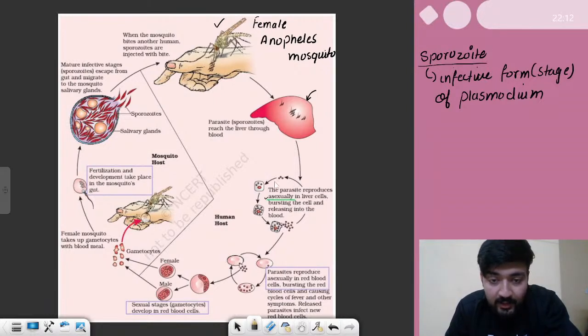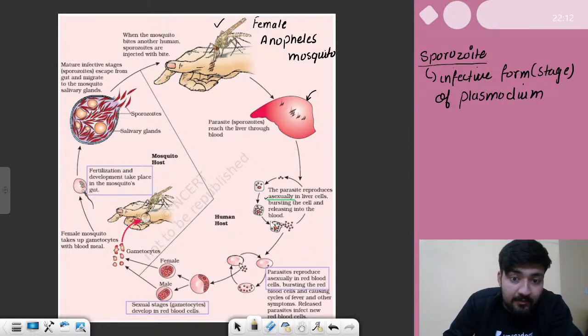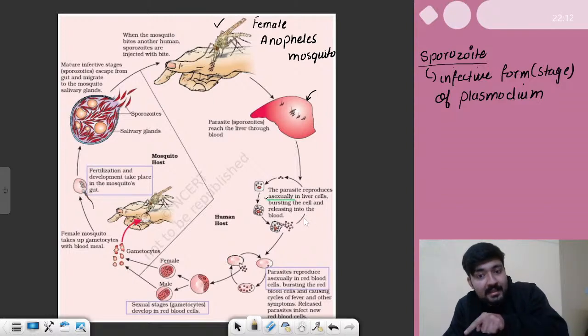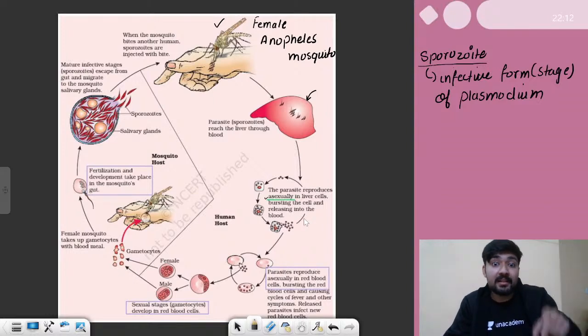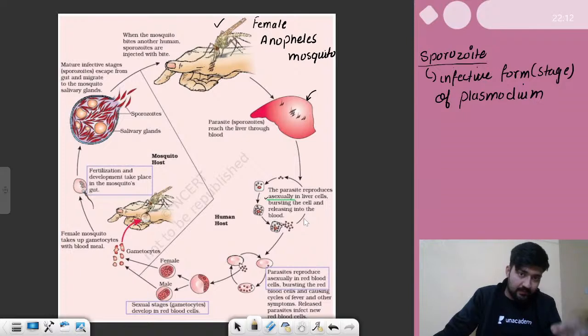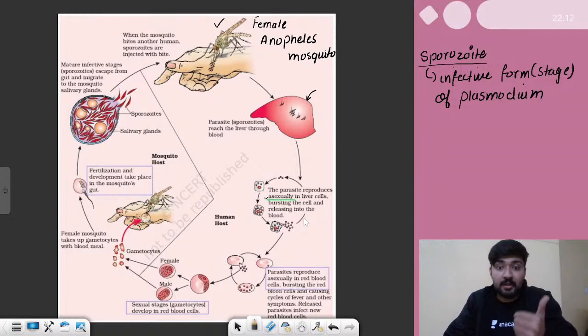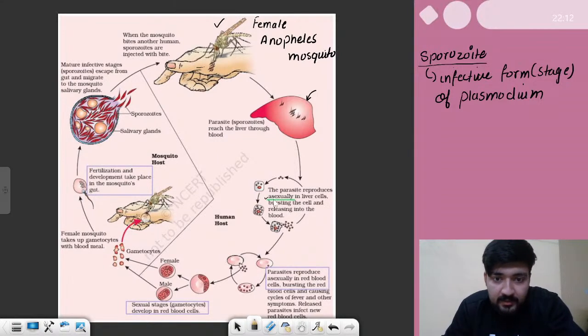As shown here, a few sporozoites enter the liver cell, they divide, and then they burst out of the liver cell and enter the blood cells again. So first they travel into the liver through the blood. Once they reproduce in the liver, they go back into the red blood cells. So the parasite reproduces asexually in liver cells, bursting the cell and releasing into the blood. So now it enters the blood.